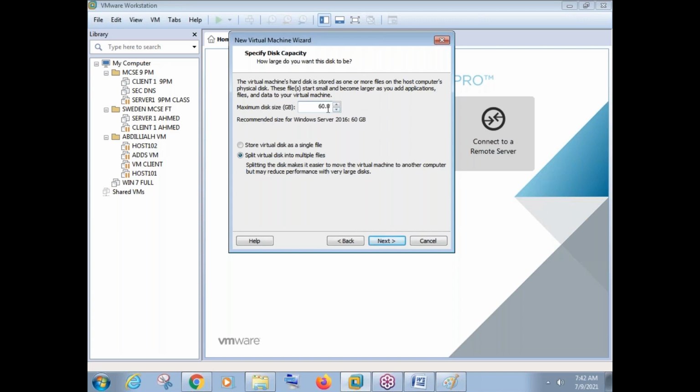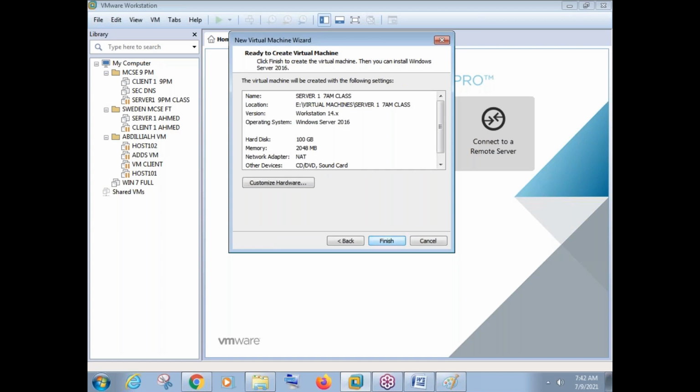But this is our classroom server, friends. So instead of 60 GB, I'll go with 100 GB. I have this much configuration in my machine, so I can go with 100 GB. But when you do practicals on your laptop, better go with 50 GB or 60 GB for the server. That is more than sufficient for you to do all the other practicals. Okay, so enter your hard disk size here and say next.